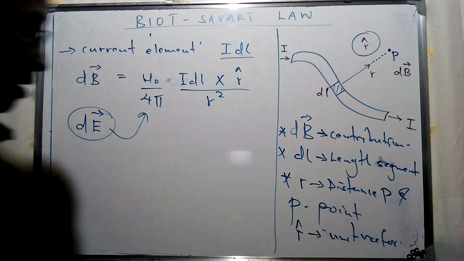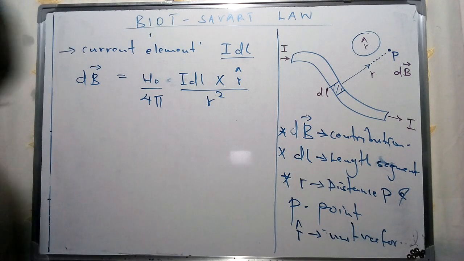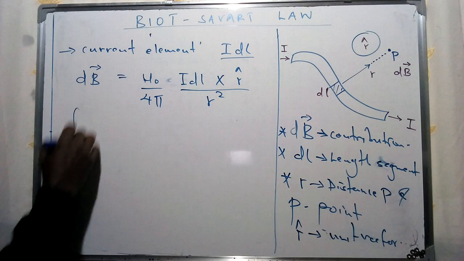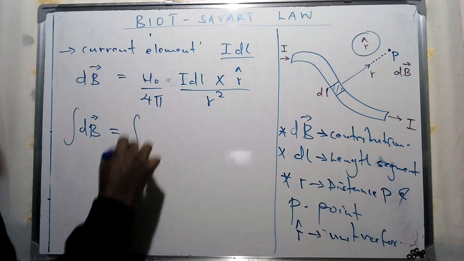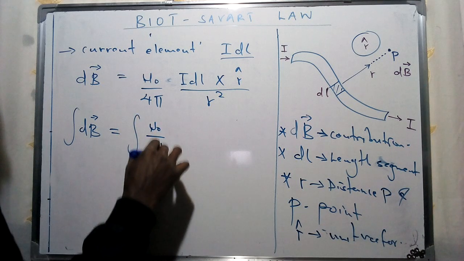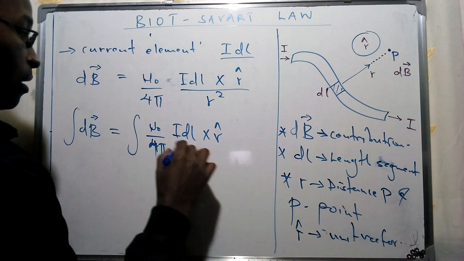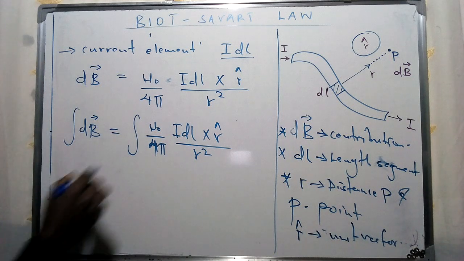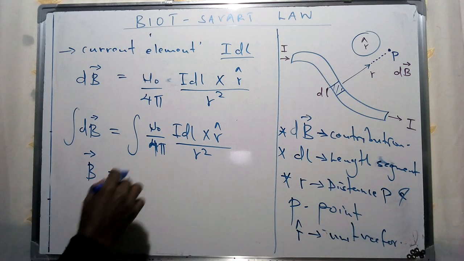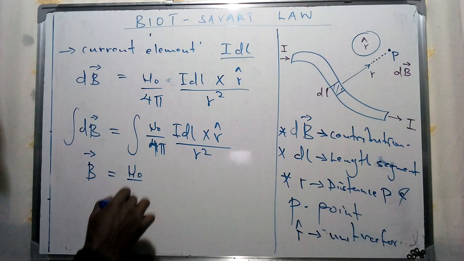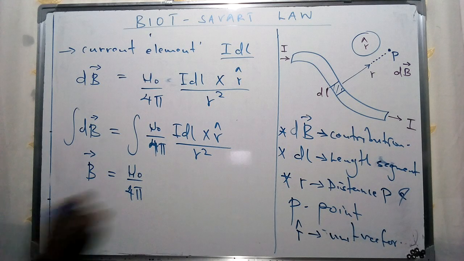This is going to be one of the applications of Biot-Savart's law in order to find the total magnetic field at a point, and therefore we are going to do that using an integration of this specific equation. So we're going to have B equal to the integral of mu naught over 4 pi, times I dl times r unit vector over r squared. From our normal integration, this is going to result in the total magnetic field, and the constants mu naught over 4 pi are taken out, from the rules of integrals.